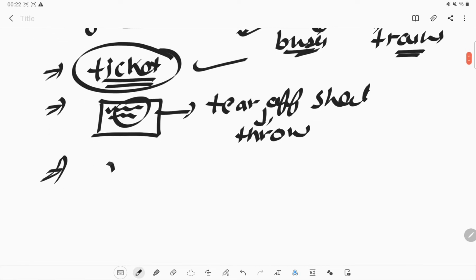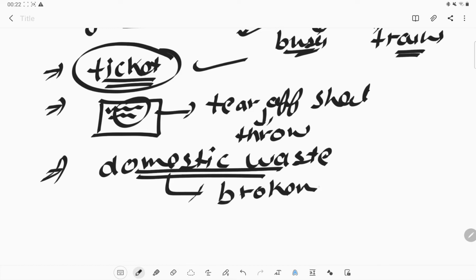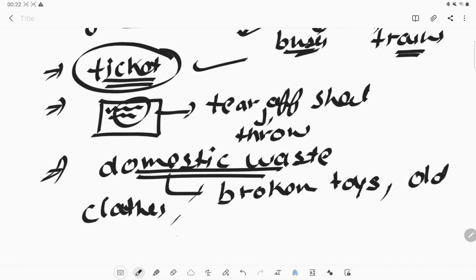What else is garbage? Domestic waste is the major component of the waste which we see in our daily lives, like a broken toy. If we have a broken toy at home, we throw it in the dustbin. If we have old clothes, these are also waste.